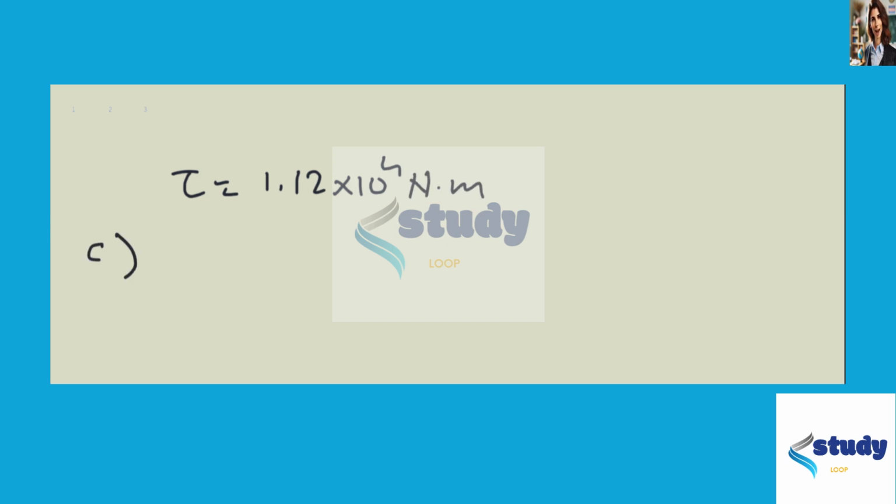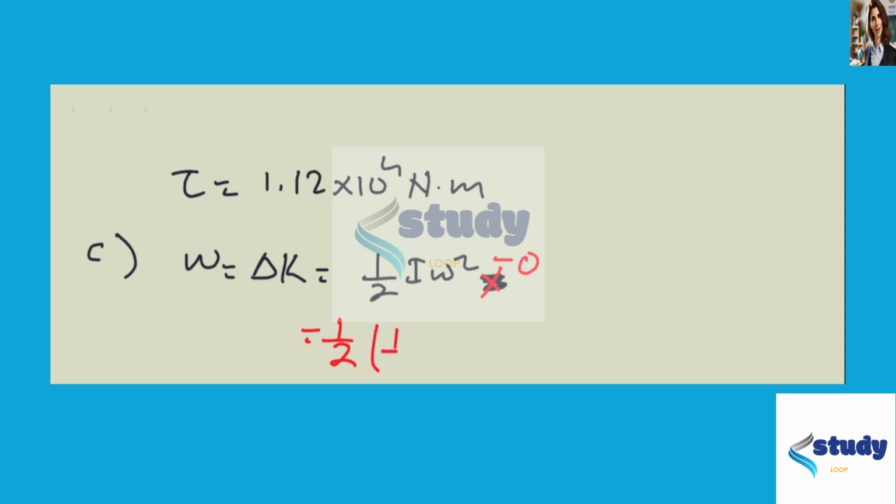Part C. The work done is equal to the change in kinetic energy. That is equal to 1 over 2 I omega squared minus 0. Putting the moment of inertia here, we get 1 over 2 times 1 over 3 M L squared times omega squared.